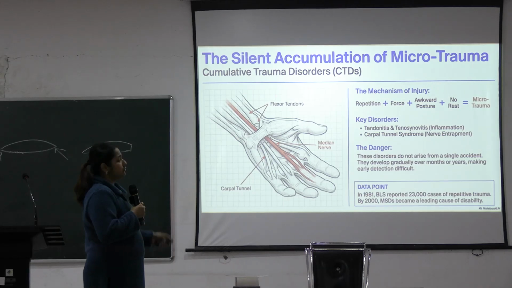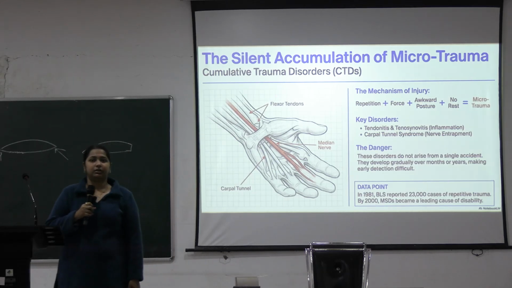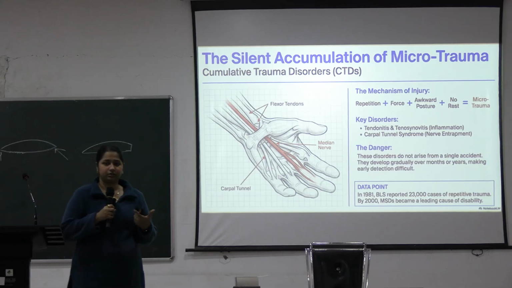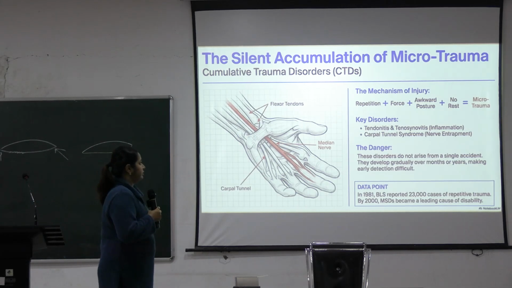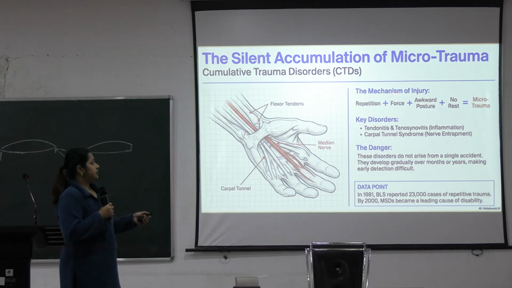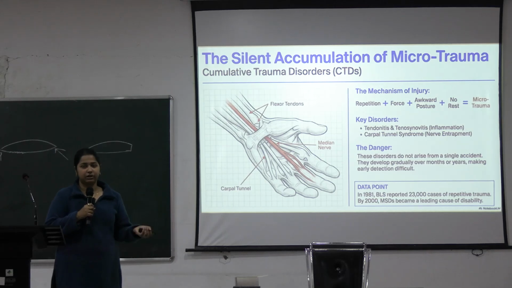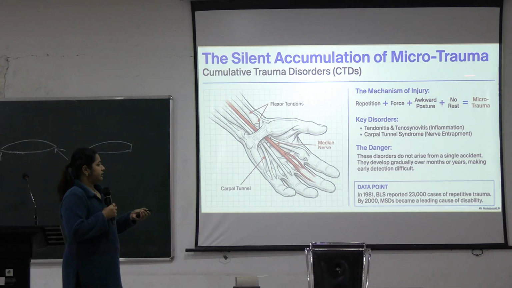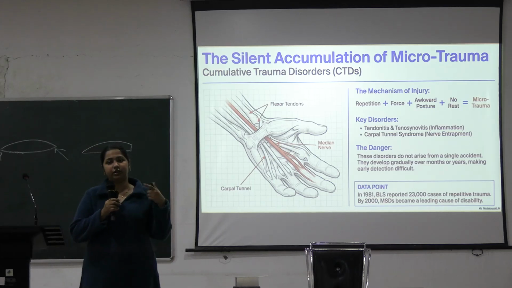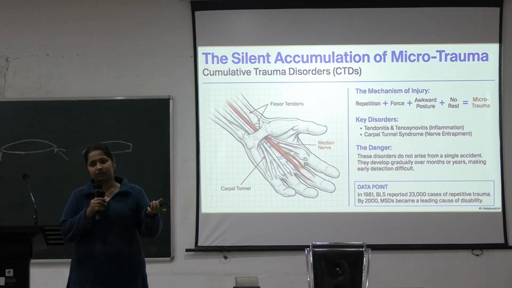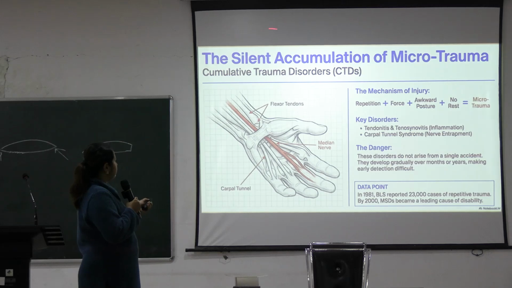Again, another thing is microtrauma. Another example of an injury relating to the hazards is microtrauma, called cumulative trauma disorder, CTDs. What happens is there is a repetition of movement, as I said, there is a high force of workload, or picking up something very heavy, awkward posture, and there is no rest in between. It leads to microtrauma over a prolonged period of time, not just one time exposure. If you are doing it repetitively over days, weeks, months or years, it can lead to CTDs,